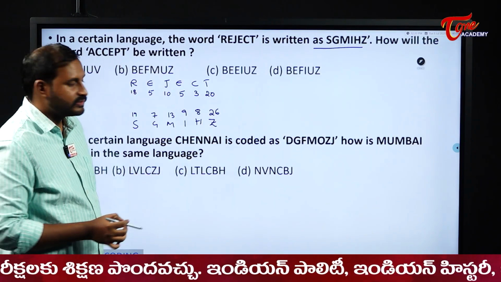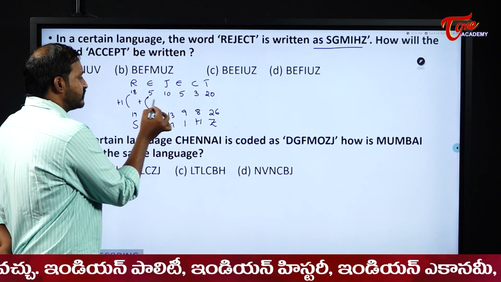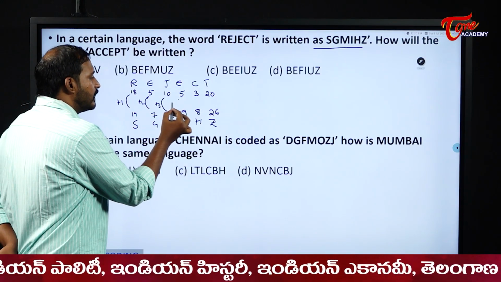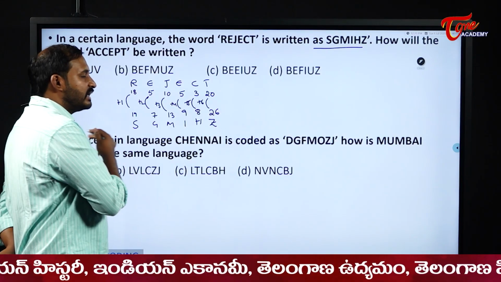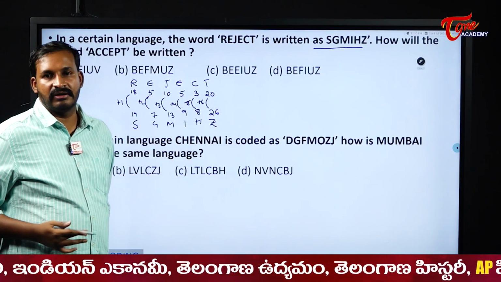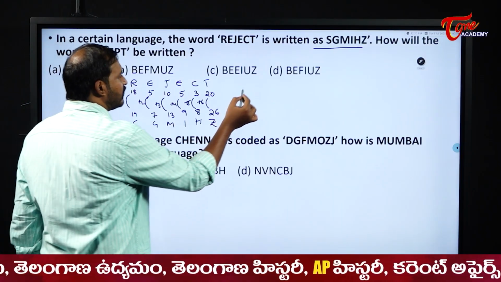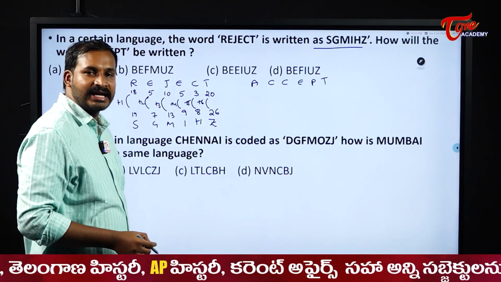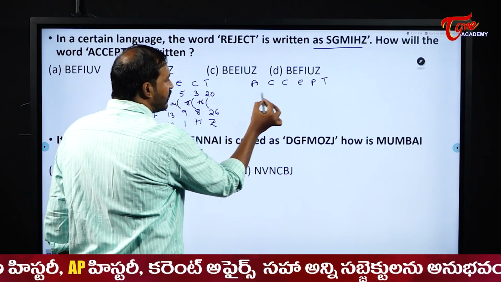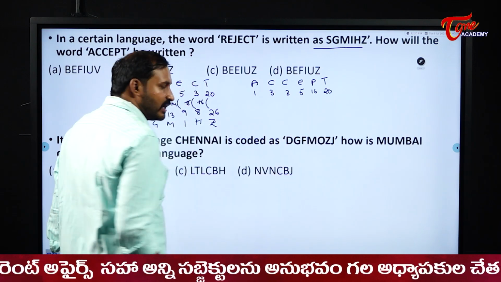Please observe here, students, what is happening? From here to here, plus 1. From here to here, plus 2. From here to here, plus 3, plus 4, plus 5, plus 6. They keep on increasing the number from 1 to 6, adding the numbers. Now similarly they are asking us what is the code for accept. First of all, write down the place values. 1, 3, 3, 5, 16 and 20 are their place values.